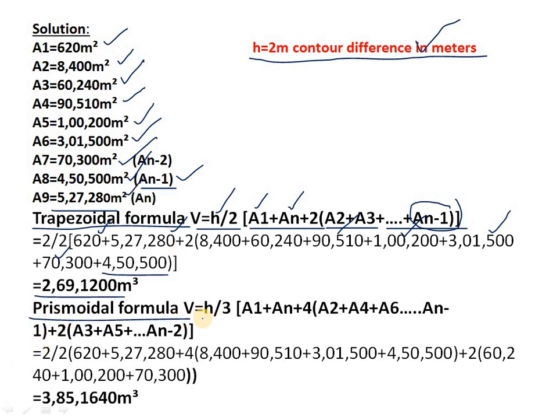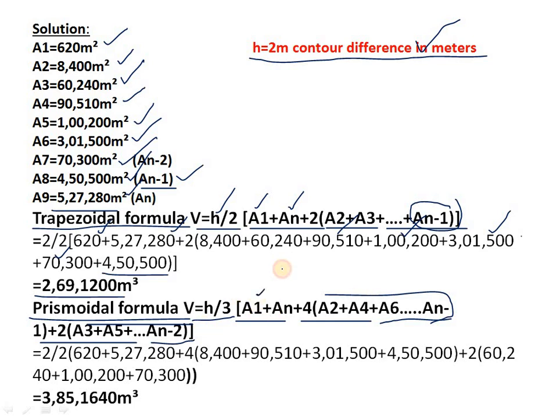So the Prismoidal formula is V is equal to H by 3 into A1 plus AN plus of 4 into A2 plus A4 plus A6 of AN minus 1 plus 2 into A3 plus A5 plus of AN minus 2. So here 4 into A2, A4 means these are all even values, and 2 into A3 is nothing but odd.